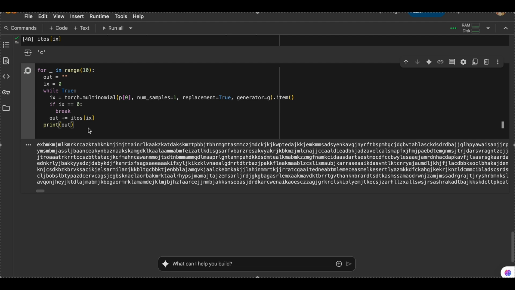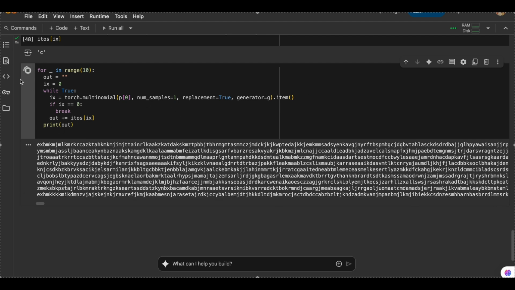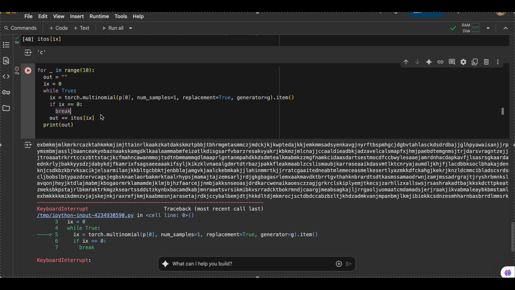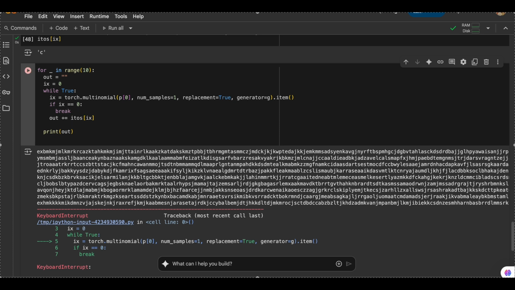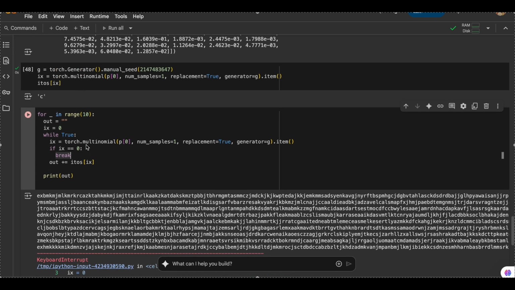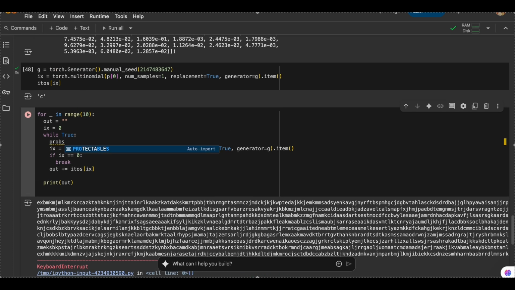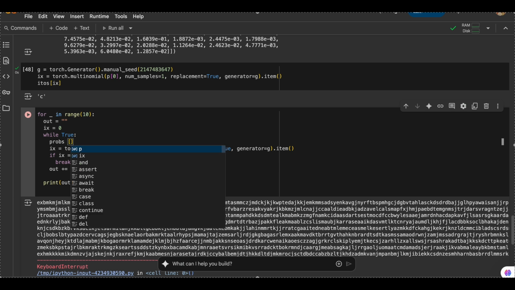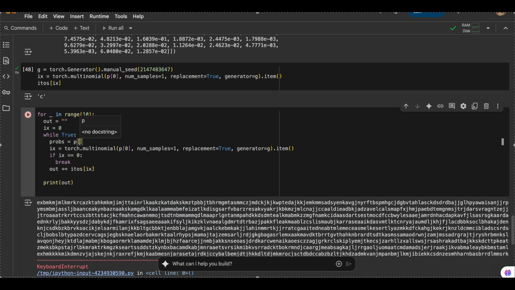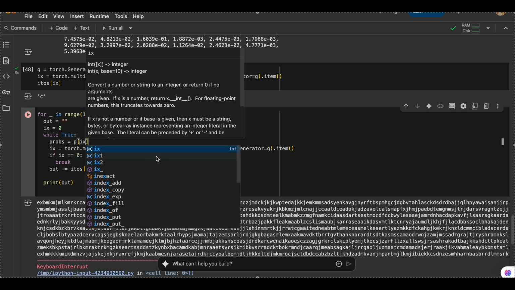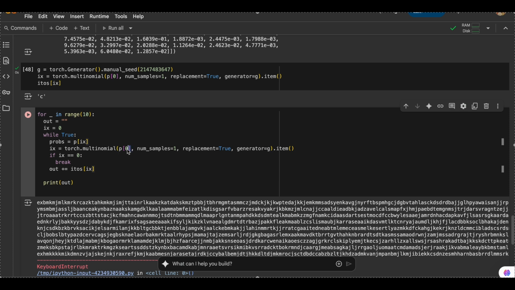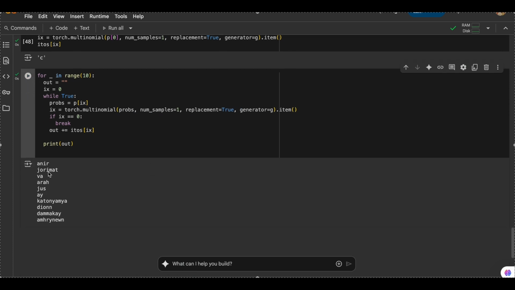Okay, something has gone wrong. Okay, I get it. We want probs to be equal to P of ix. And instead of P of 0, we'll use probs. This time we'll get a right answer.